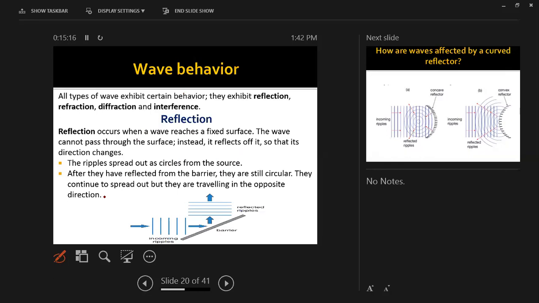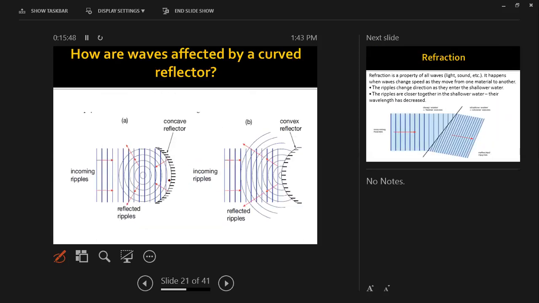So the ripples spread out as circles from the source. What does this mean? For example, when you send the light rays to a barrier, they are going to be reflected like this. Okay. So after they are reflected from a barrier, they are still circular waves. And they continue to spread out, traveling in the opposite direction. As you see, they are going to move in opposite directions. One of them goes like this, the other one goes in the other direction. So this is called reflection, the first part, reflection.